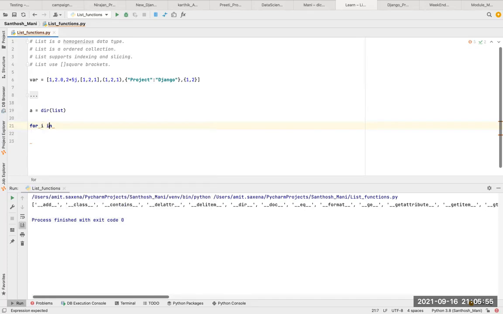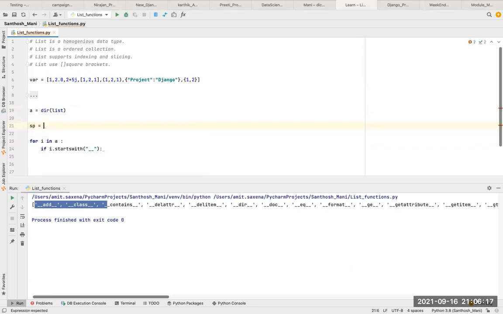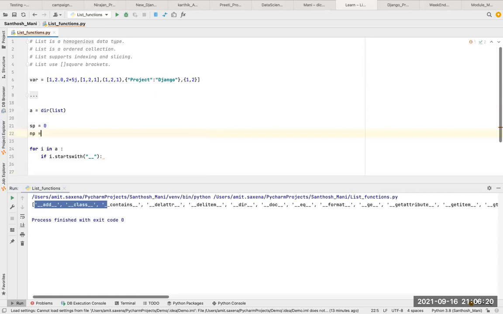So for i in a, I'll say if. Here you can see this is the list, but all the functions under it are of string type. So let's say if i dot startswith underscore underscore. We are writing one condition to check the special count. So I'll say sp equal to 0, and np, the normal count, is also 0.